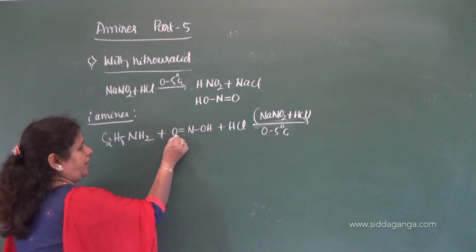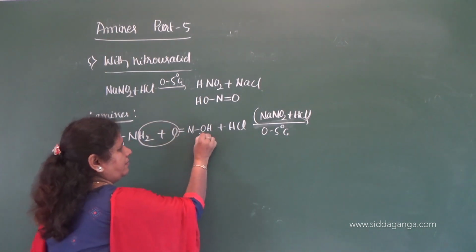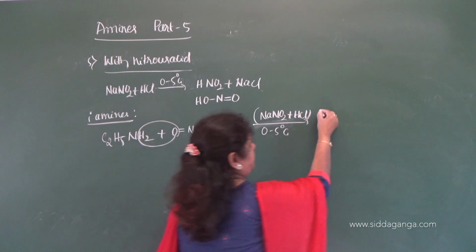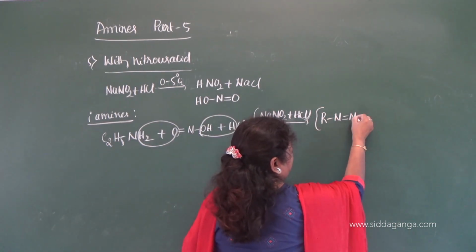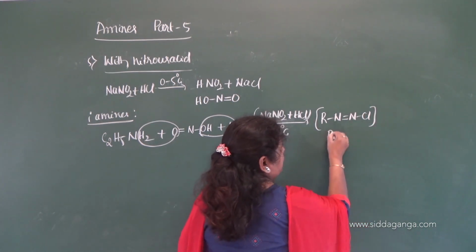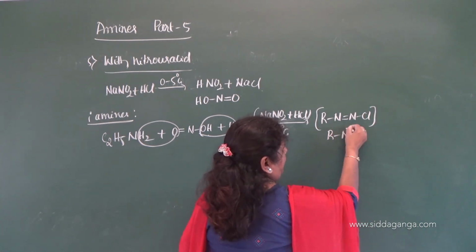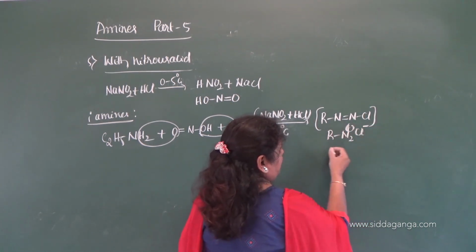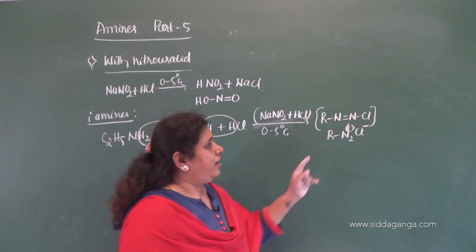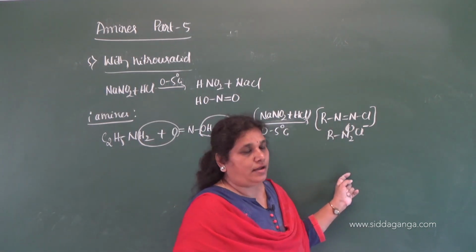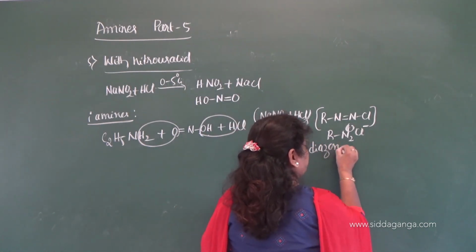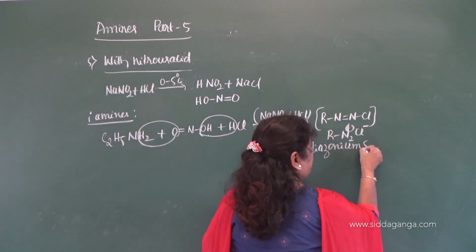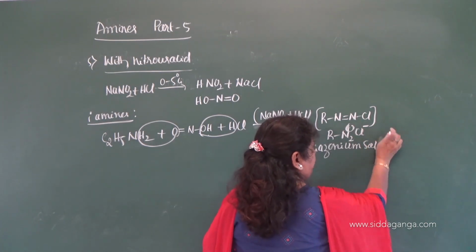See here, reaction takes place and it gives R N double bond NCl, or you can say RN2 plus Cl minus, and this is called diazonium salt, and this diazonium salt is highly unstable.